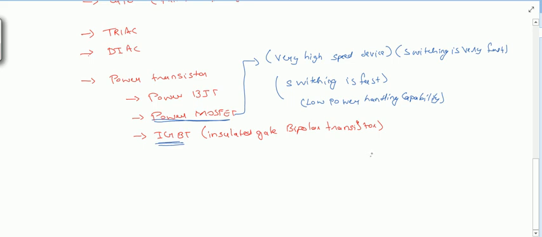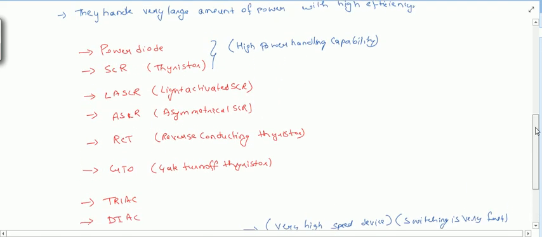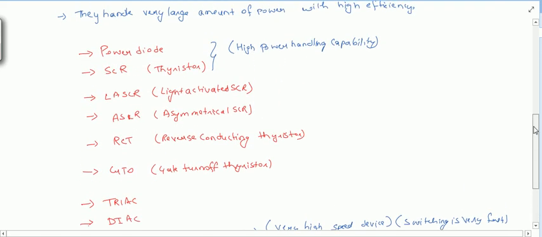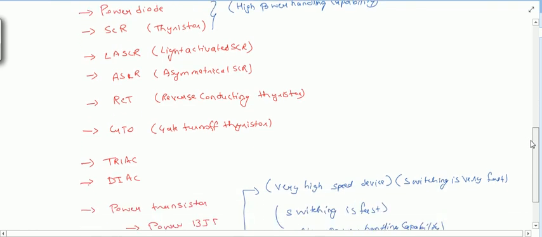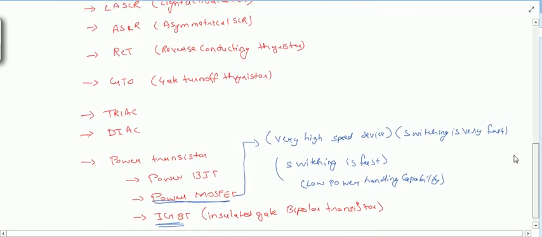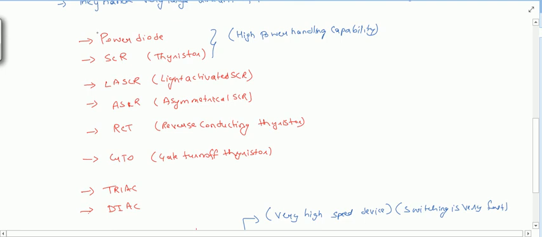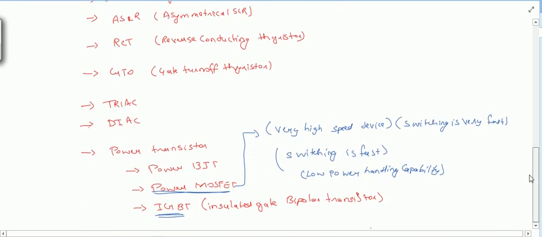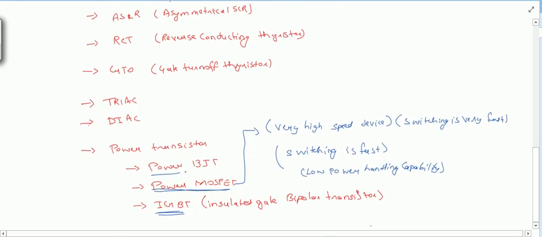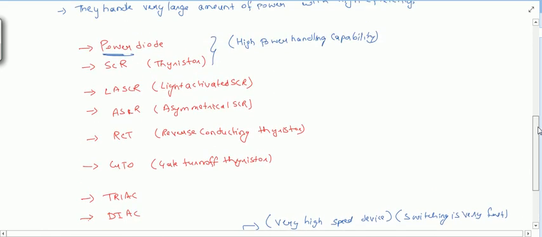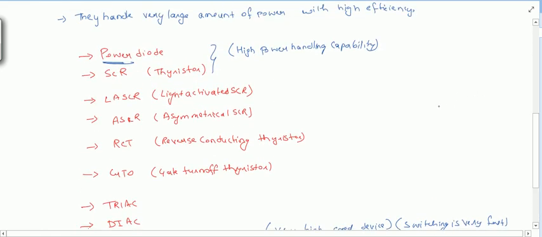Now you can see that the MOSFET, BJT, or diode is used in analog also, right? So to differentiate between analog and power electronics, we have used the term power in the name of them. I have written power BJT, power MOSFET, or power diode, just to differentiate from the analog one.